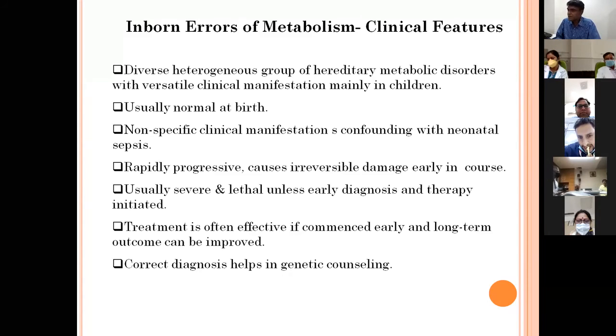But the good thing is that treatment is often effective if it is started early, and the long-term outcome can be improved. Although in most cases the baby cannot be made completely normal, the prognosis is still quite good in many diseases. Correct diagnosis can also help in genetic counseling, and the further birth of babies with these disorders can be prevented by counseling the mother and doing some prenatal testing before birth.